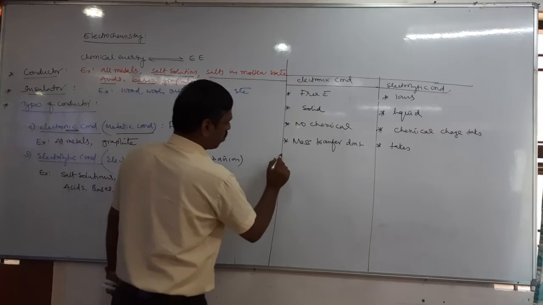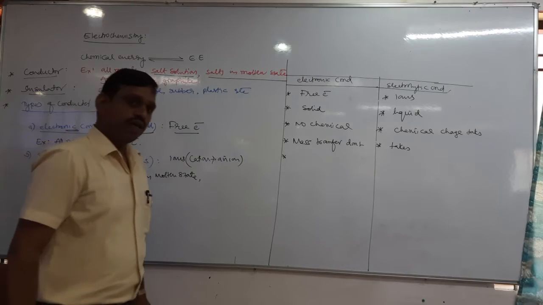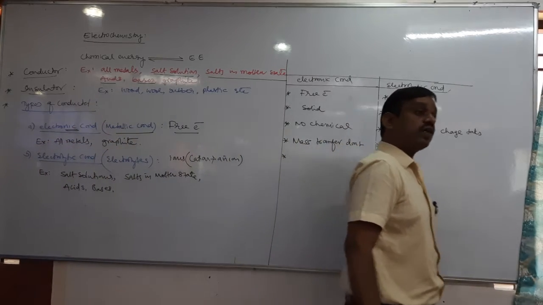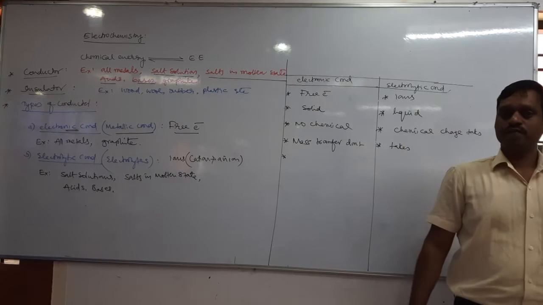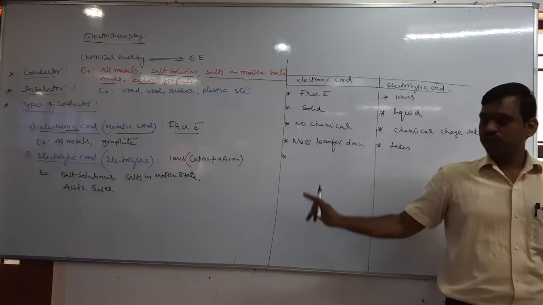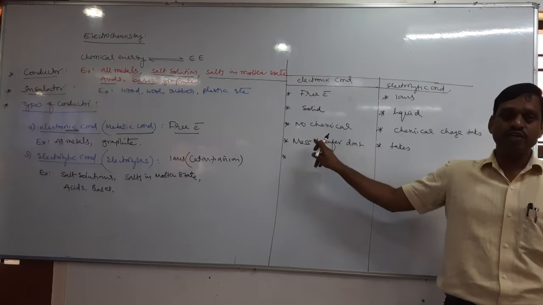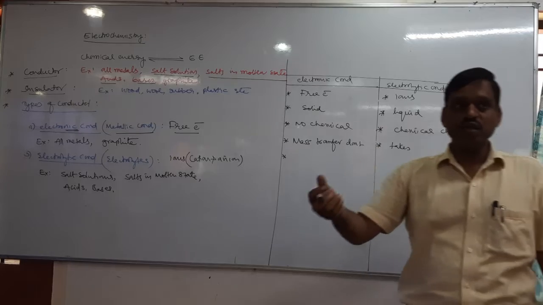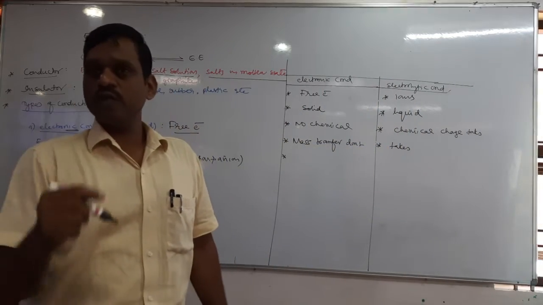Next, what is the effect of temperature on an electronic conductor? When temperature increases, what happens to the conductivity of an electronic conductor? Here the conductivity is inversely proportional to temperature. Because when temperature increases, the resistance of the metal increases, as we might have studied in physics.